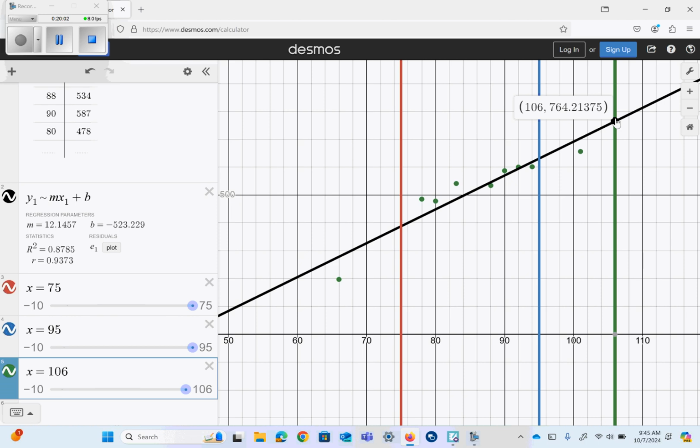It says the y-intercept is simply a value of the response variable that is associated with the value of 0 in the explanatory. So sometimes the y-intercept doesn't make sense in the context of the problem. If we look at that pool problem, my b value is negative 523. So that means when it's 0 degrees outside, you have negative 523 people that show up to the pool. That doesn't really make sense. Okay, they might be showing up to the pool for a different reason if it's 0. They might be ice skating that day. Maybe they're in their bathing suit though.